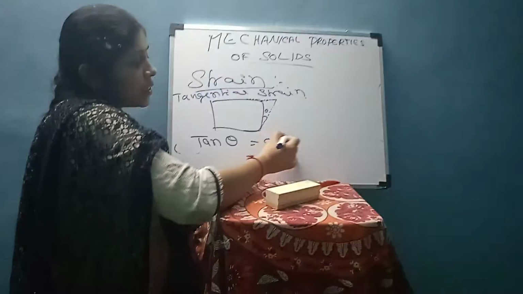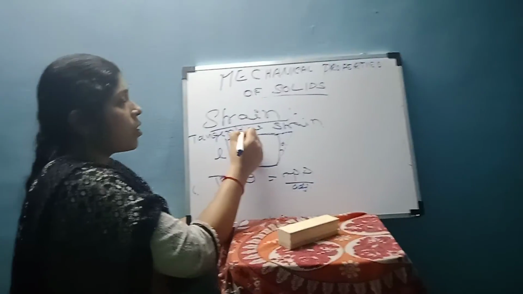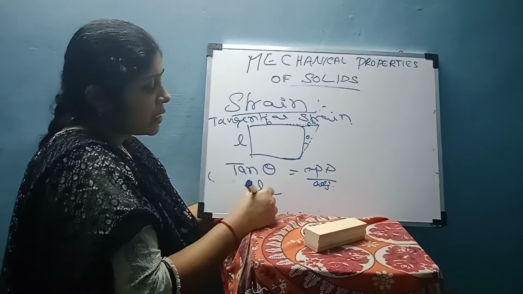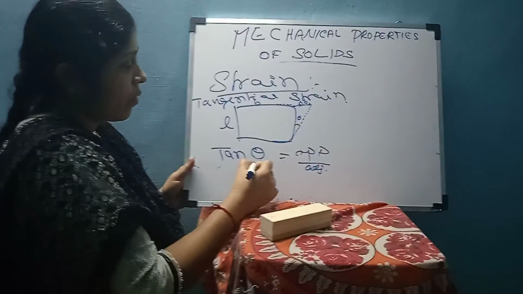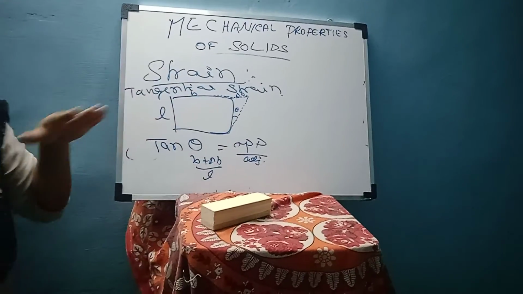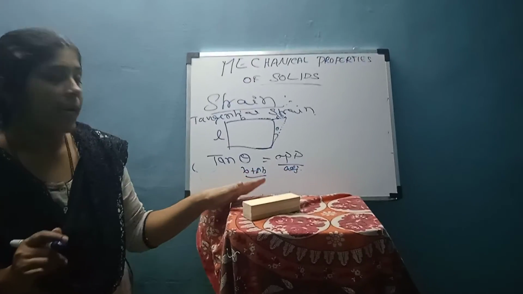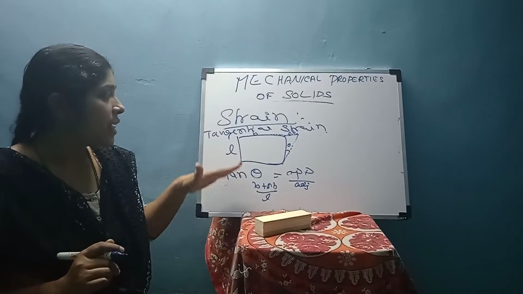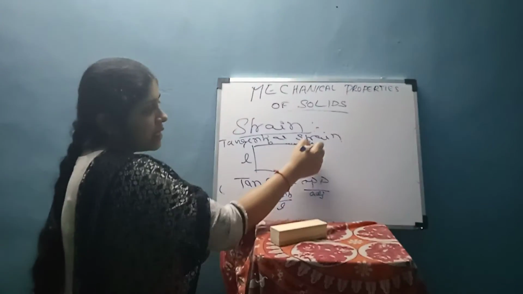If the base is B and the change is delta B, then tan theta is delta B divided by L. So tangential strain means there is a change angle wise.